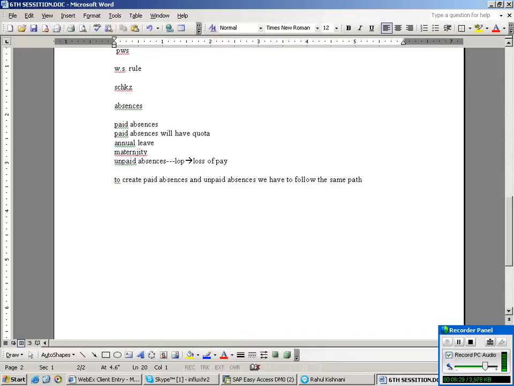Only in two fields do we have to enter different data. The rest is the same as we created paid absences. Okay, let us discuss one by one. It is very easy once we practice paid absences and unpaid absences. The loss of pay is also very easy. Okay.